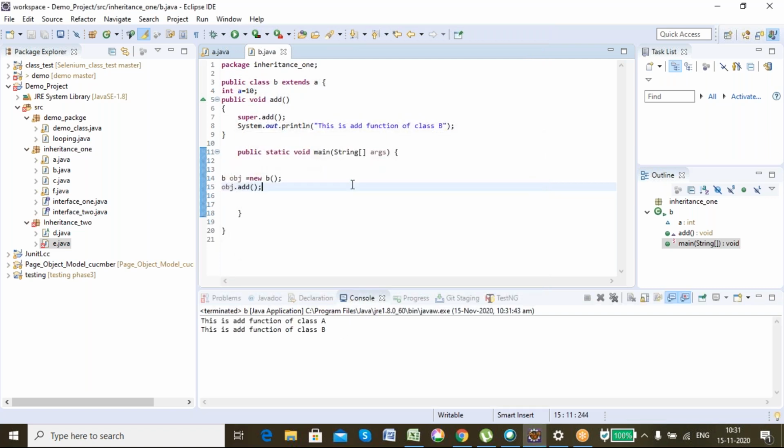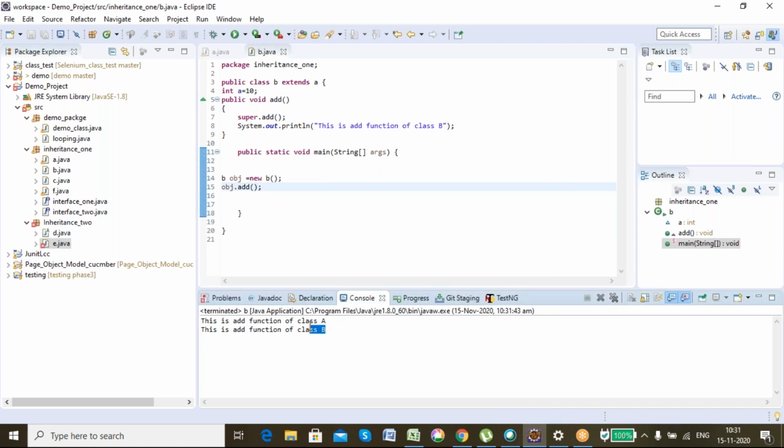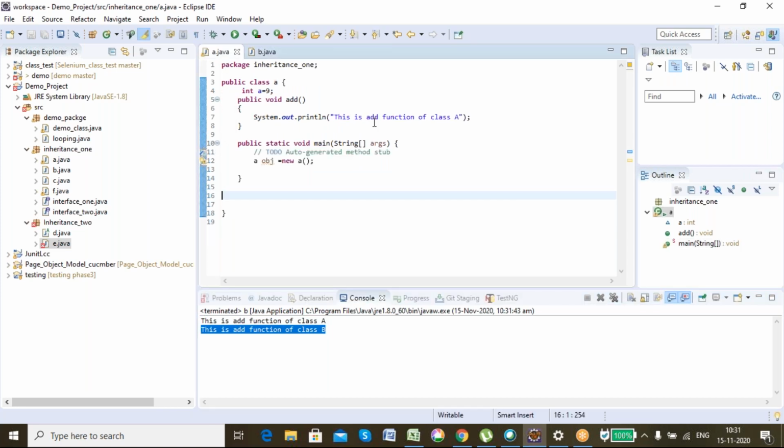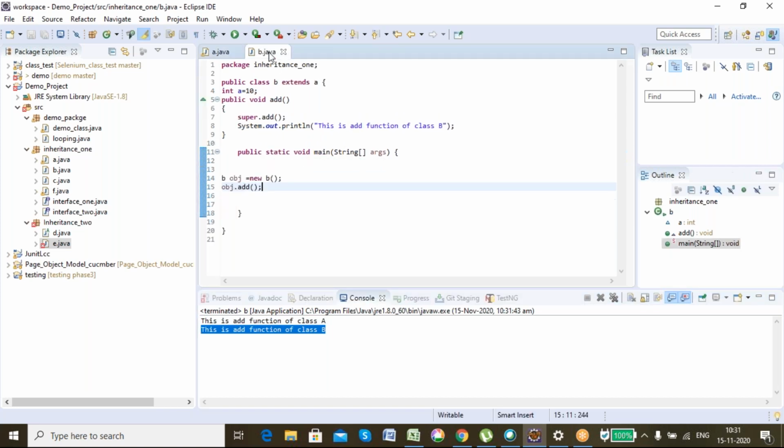See here, earlier I was getting only the add function of class B. But now it is giving me the output of the parent class also, and the output of the child class also. That means the lines of code written in both are getting executed. I have done this only using the keyword super. That is the use of the super keyword. This is also an interview question.